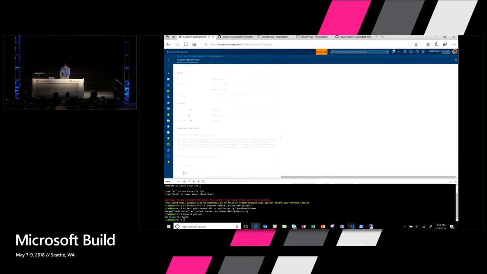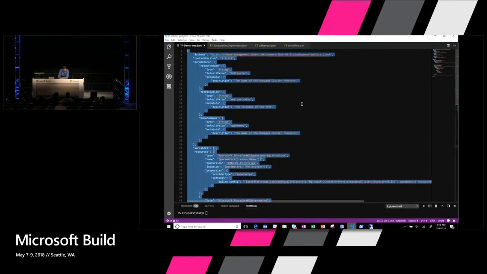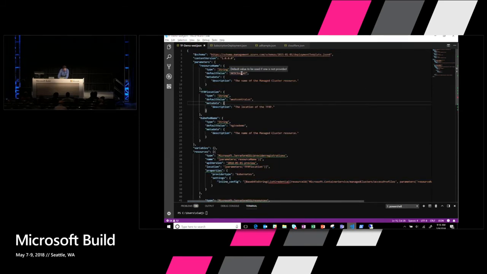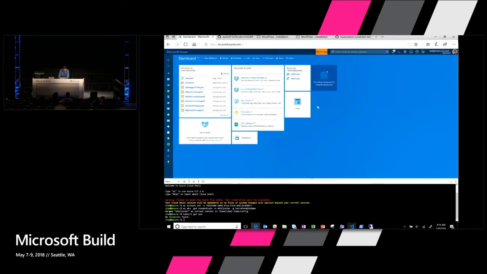So now the template that we're showing over here just requires an AKS cluster to be passed in, the location of the resource provider, and then we'll create this pod. So the template's being submitted. And once that finishes, we'll look to see if the pod is created.